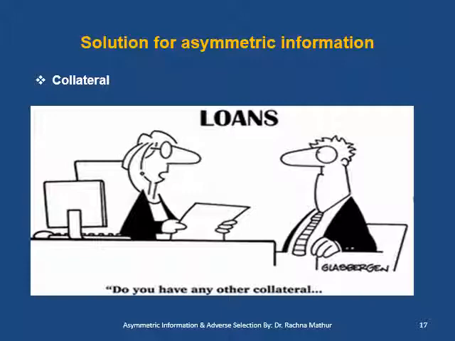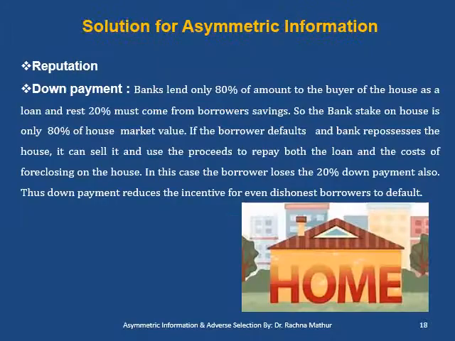Take an example of a house loan where the bank keeps the property of a house, which is purchased from the loan money, as collateral. If the borrower defaults on the loan, the bank can seize the house and sell it to recover the loan amount. A third is reputation, where many banks attempt to build a reputation of being very tough on borrowers who default. And the last, the fourth, is the down payment.